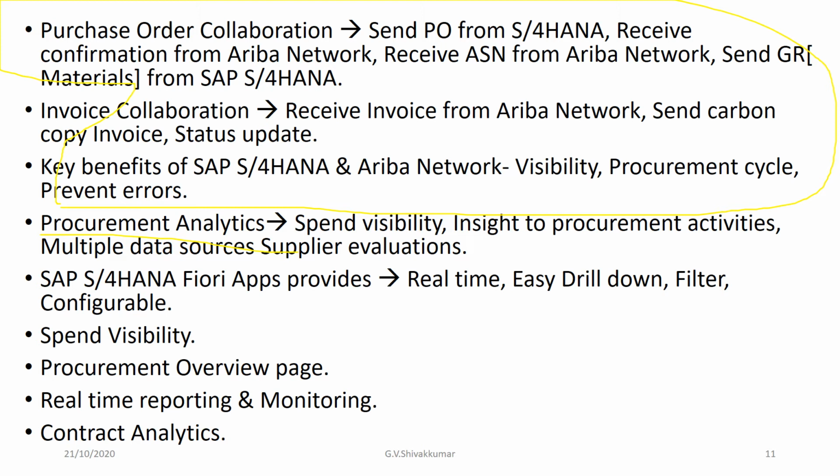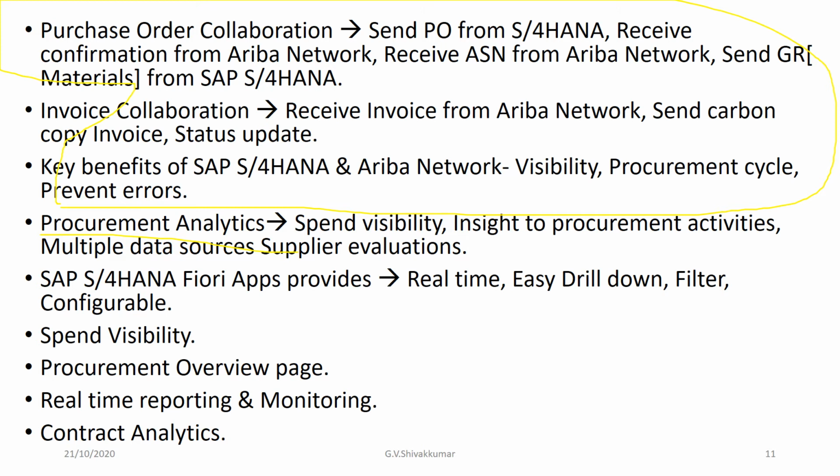Okay, and the procurement analysis part in SAP ERP, there is no easy way to track supplier spend, right? And the classification of purchase order spend, non-purchase order invoice spend, and supplier evaluation, right? These cannot be tracked.